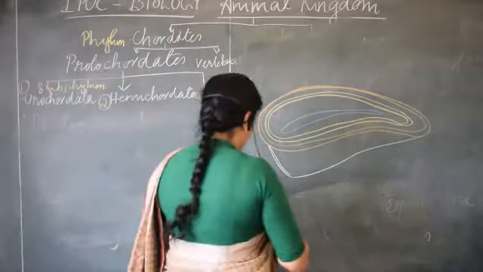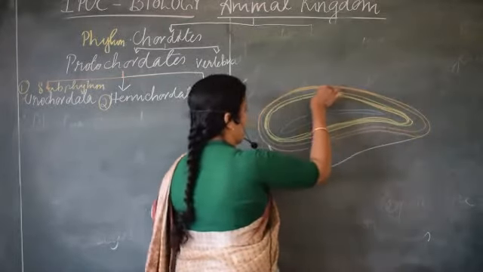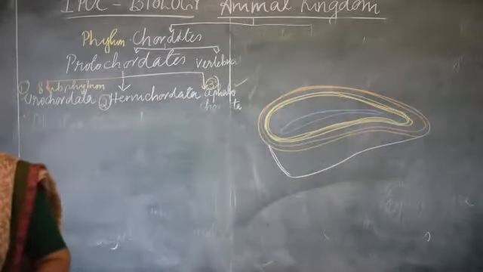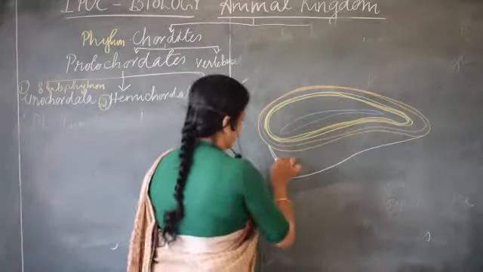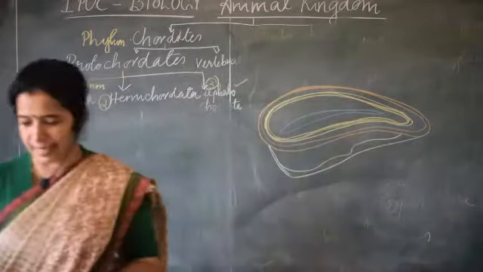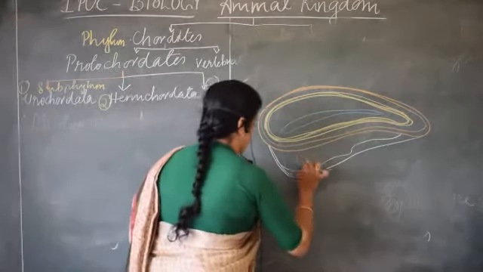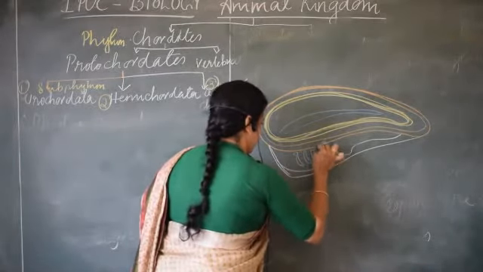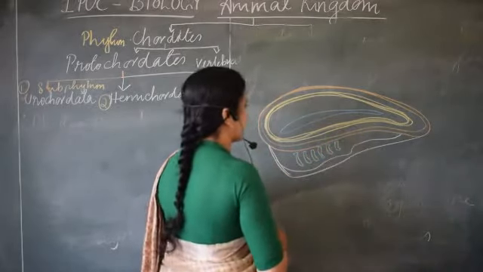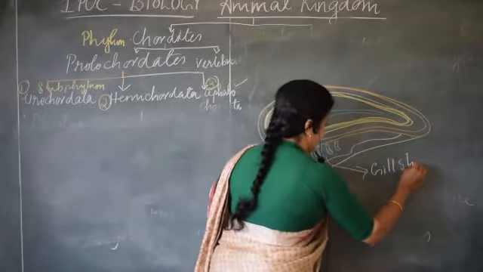Labeling is also important. A question used to come: draw the general characteristics of a chordate. So you have to show this diagram along with the labeling. Here are the three gill slits.